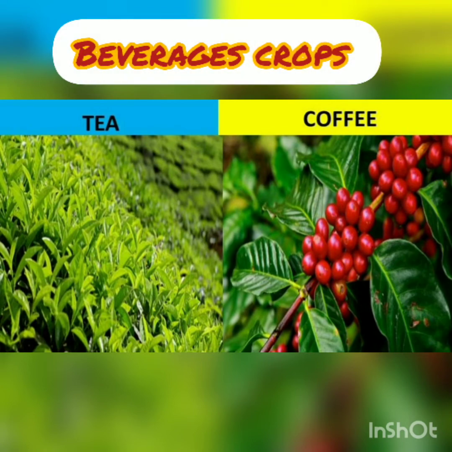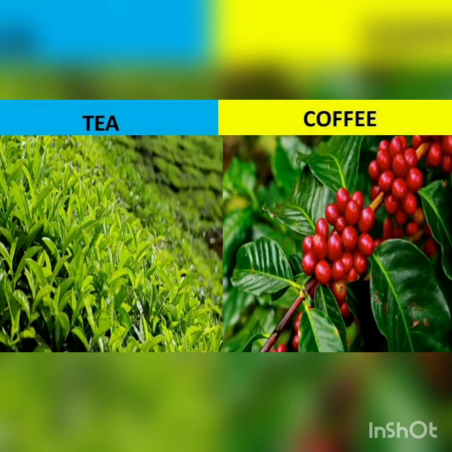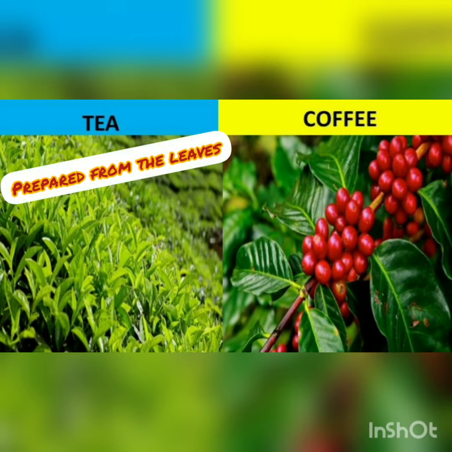Students, now we are going to explore beverage crops, that is tea and coffee. Tea is a popular drink in most of the British Commonwealth countries. Tea is a beverage crop grown on plantations. It is prepared from the leaves.